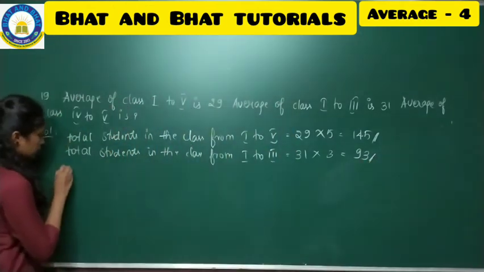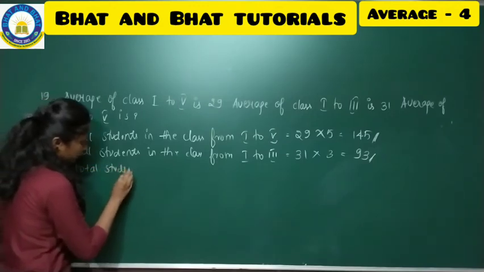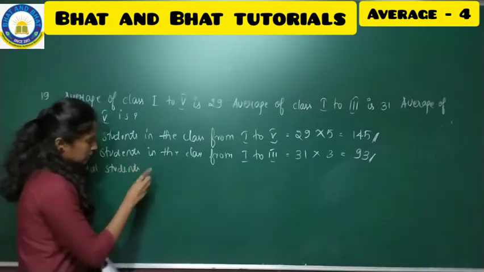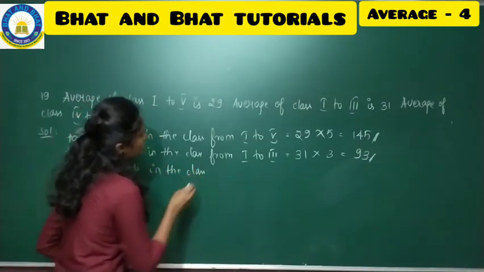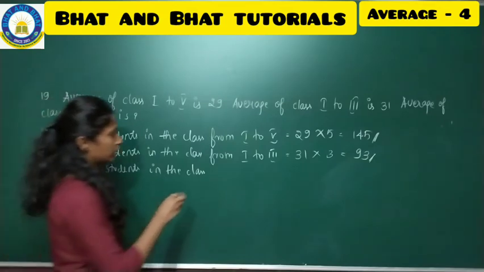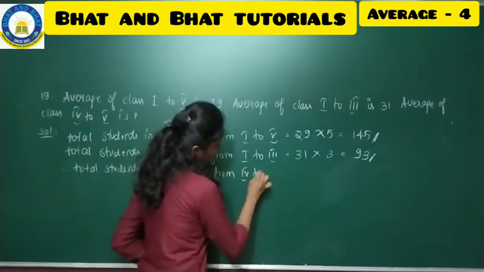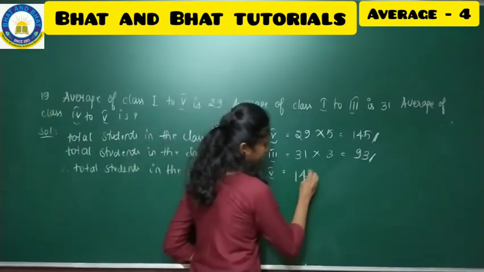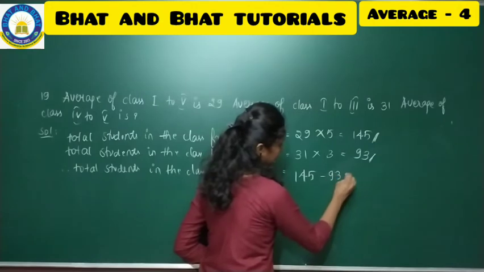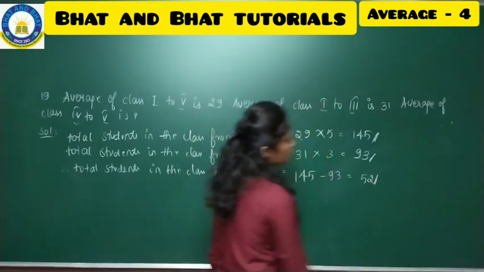So therefore, what is the last sentence telling? Total students in the class from 4 to 5th, which is equal to 145 minus 93. How much will you get? 52. So 52 students are there.